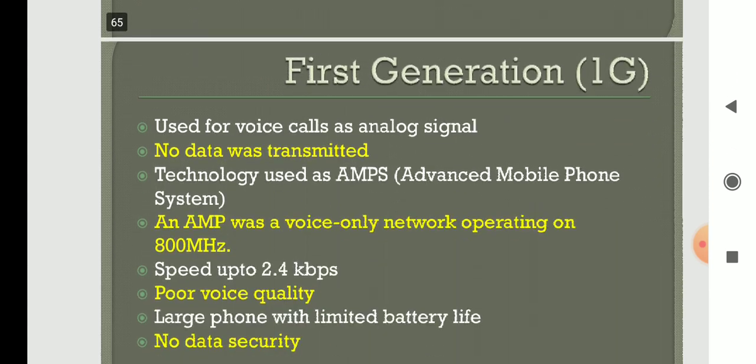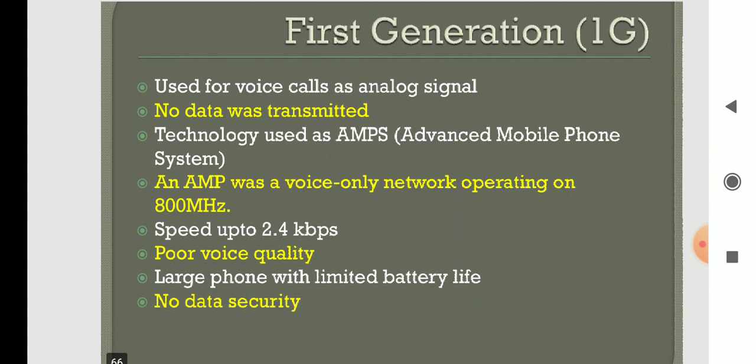First generation is the mobile technology with which our mobile communication initially started. In olden days, we used 1G, the first generation communication technology only. It supports only voice calls, only analog signal. Only voice can be sent from one place to another place. It will not support data. Only analog signals are permitted to be sent into the